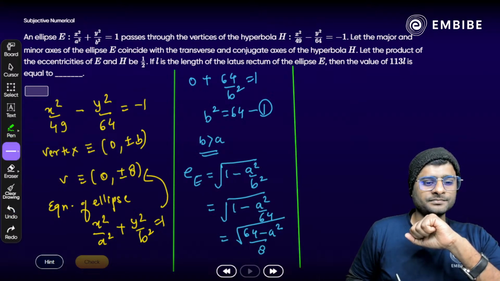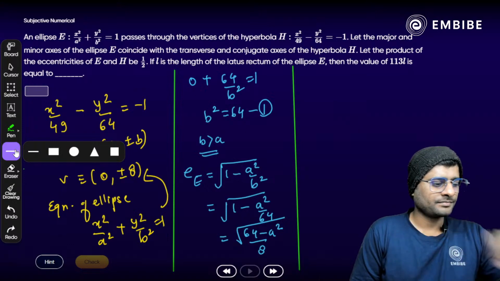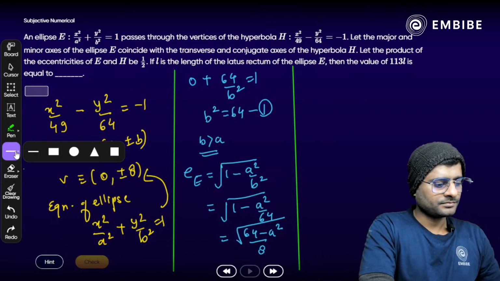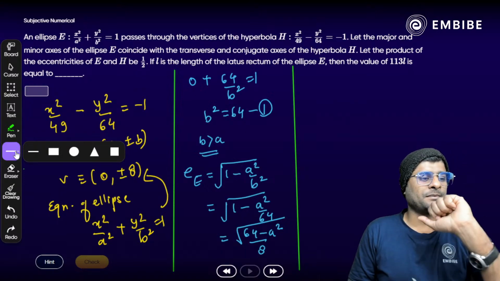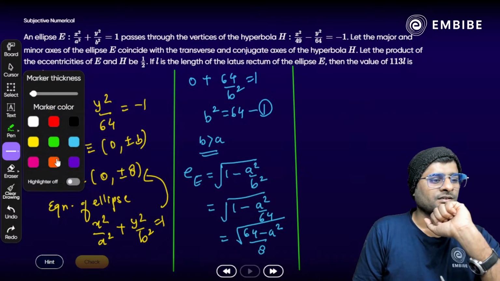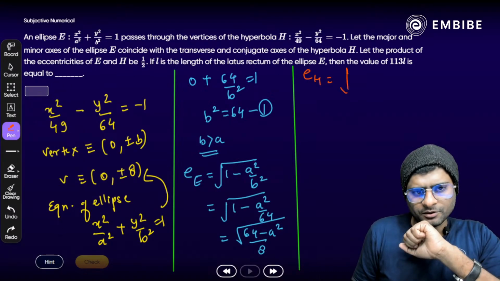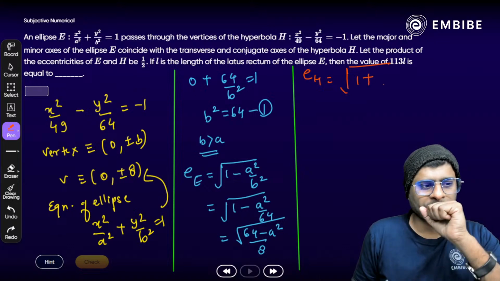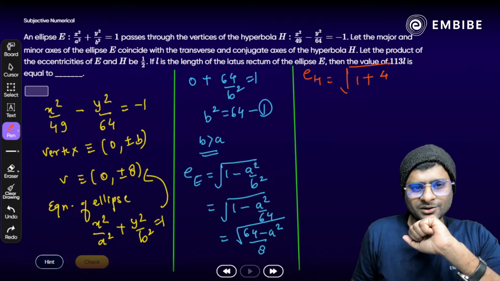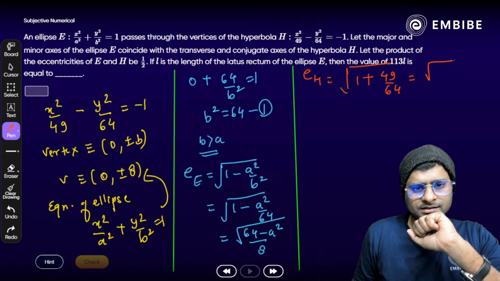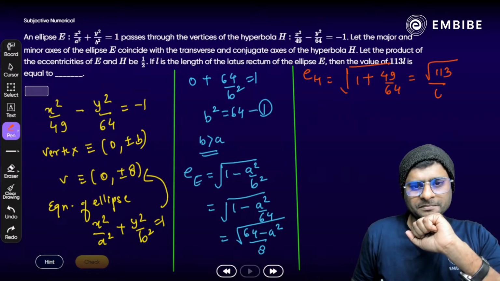Focus on next here. Eccentricity of a hyperbola, correct? Yes, try to find the eccentricity of the hyperbola. That should be square root of 1 plus a square by b square. 49 by 64, 64 plus 49, square root 113 by 8 here.